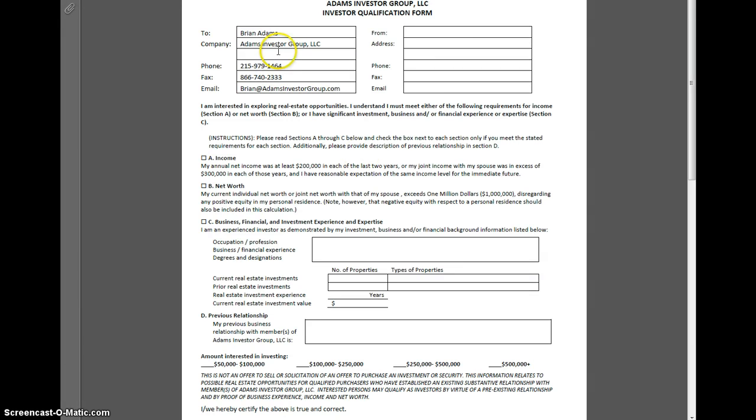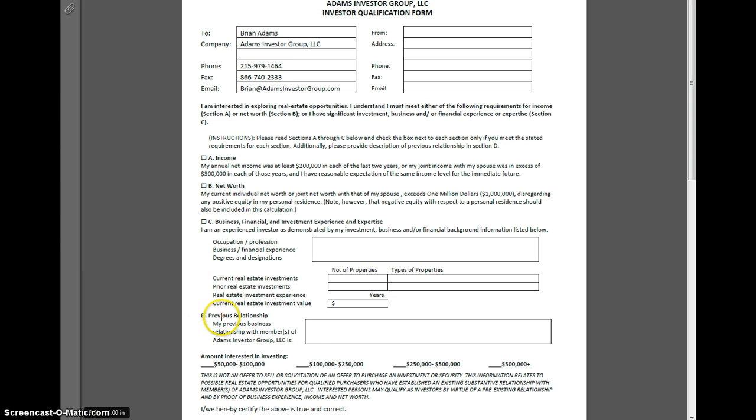So this form is set up where the individual would enter their information, and by the SEC's definition, someone with that 200K or 300K, it's an either-or. It might be just the income, it might be just the net worth of $1 million excluding personal residence, or it could be both, or it could be none of these. And this is where the sophisticated investor would come in. So we would just need to demonstrate background, maybe some experience, maybe the number of properties owned and the types of properties, your prior years of experience, how long you've been doing it, and maybe a value of that. Again, if you're A and B, you don't need to do C, but it's helpful just to know that.